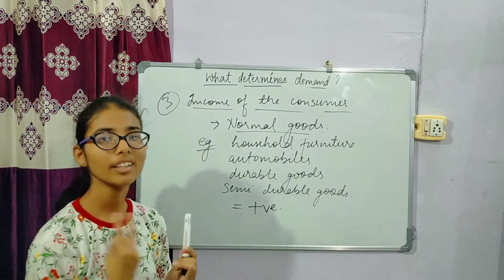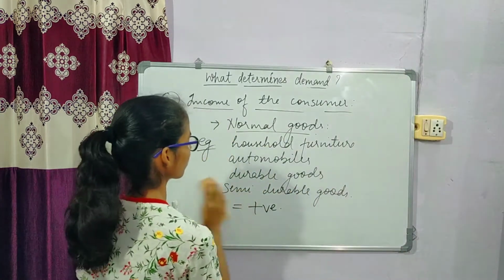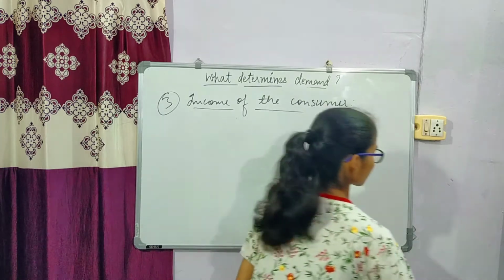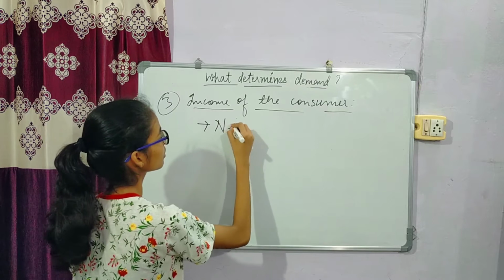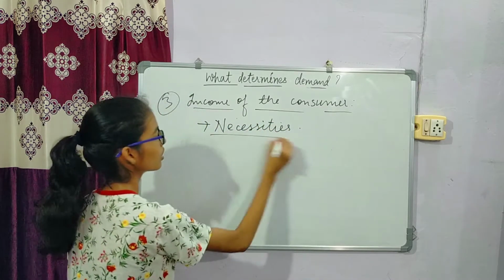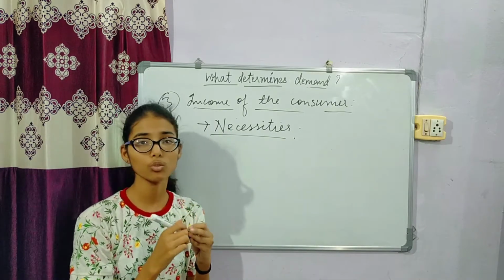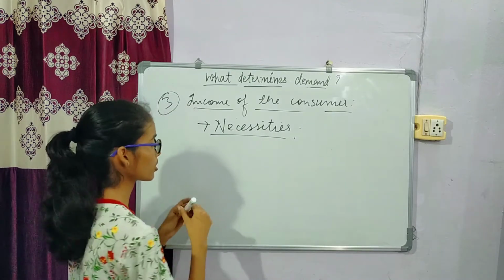Our second type of good is necessities. Necessities, as the word suggests, are those goods which are very important or essential for our survival.